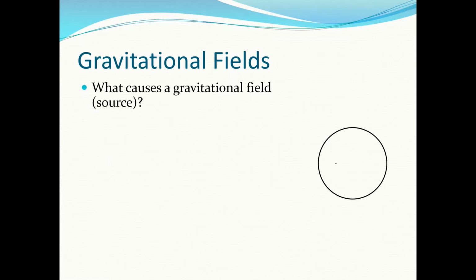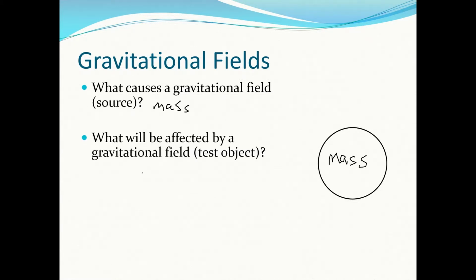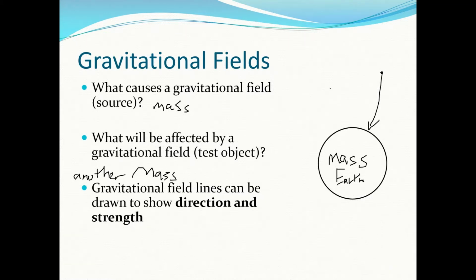So what causes a gravitational field? Well, a mass. Okay, so a mass causes a gravitational field. What is affected by gravitational fields? Well, anything with mass, right? Let's put another mass. So if I stick an object with mass near this, say this is Earth, what that object is going to do is it's going to start to fall towards Earth. It's going to go towards the center of the mass. So gravitational field lines can be drawn and show the direction and the strength.